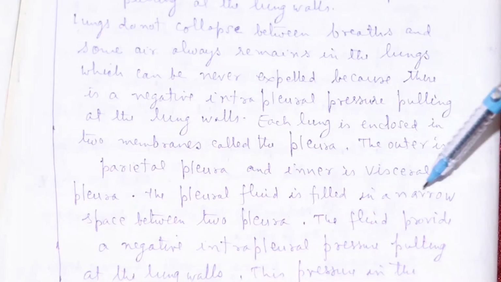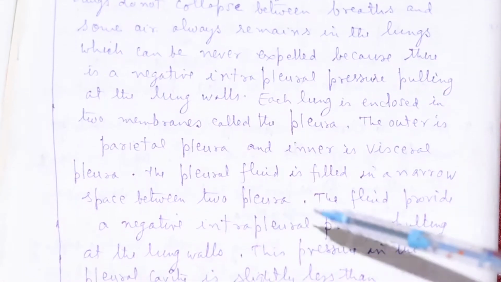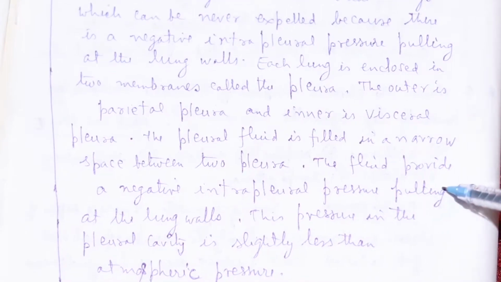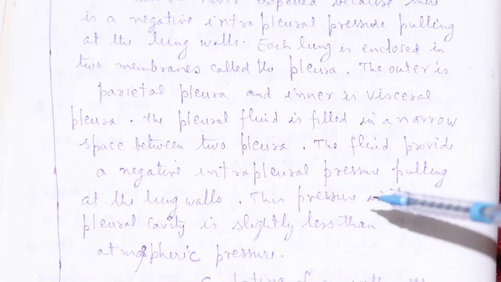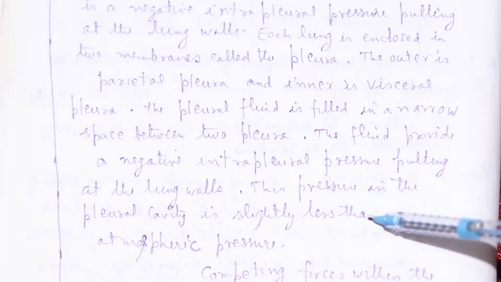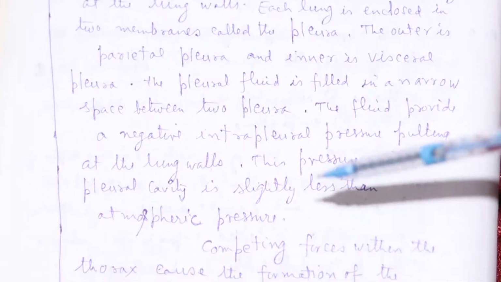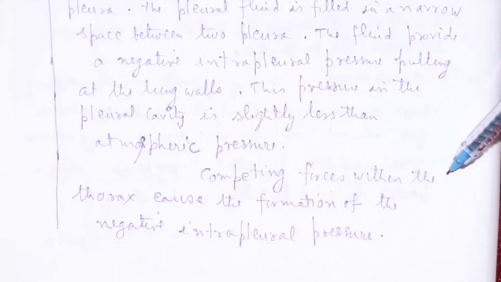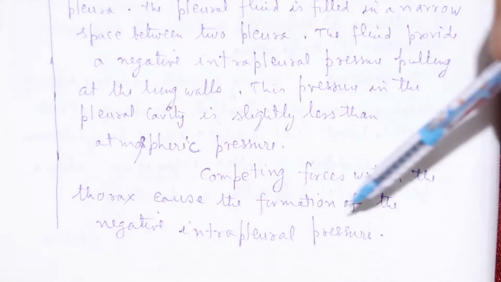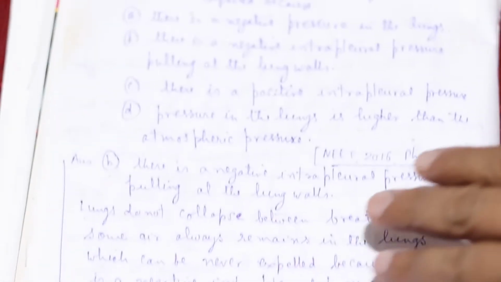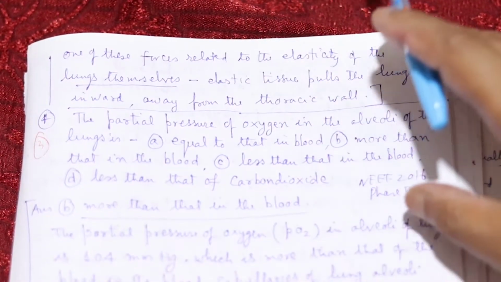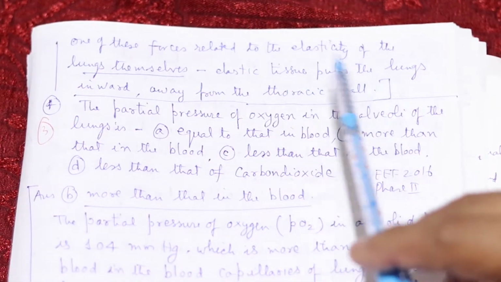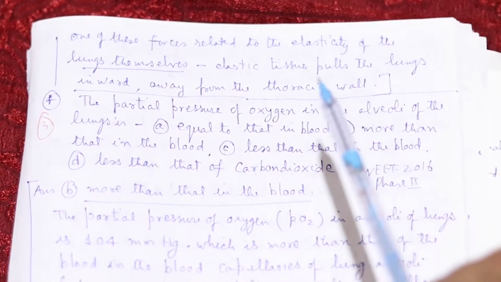The pleural fluid is filled in the narrow space between the two pleura, and the fluid provides a negative intrapleural pressure pulling at the lung wall. This pressure in the pleural cavity is slightly less than atmospheric pressure. Competing forces within the thorax cause the formation of the negative intrapleural pressure. One of these forces is related to the elasticity of the lungs themselves. Elastic tissue pulls the lungs inward, away from the thoracic wall.